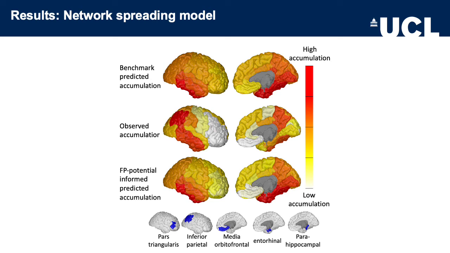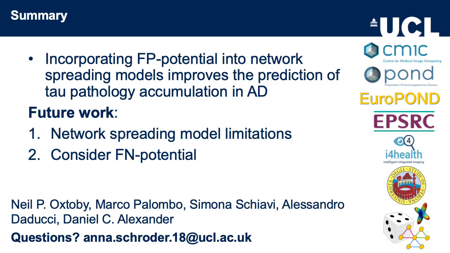In this model, we assume the disease starting point to be in the entorhinal cortex. This explains why both the benchmark and false positive informed models overpredict disease accumulation in the entorhinal and parahippocampal regions. In summary, we proposed a method to calculate false positive potential and incorporated this measure into a network spreading model.